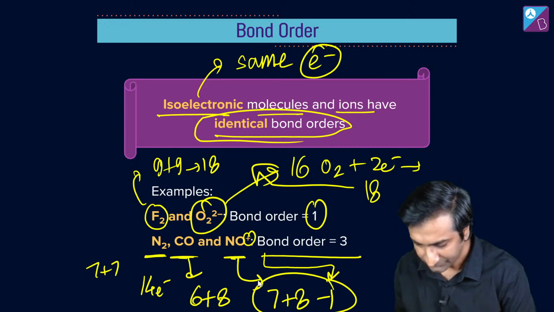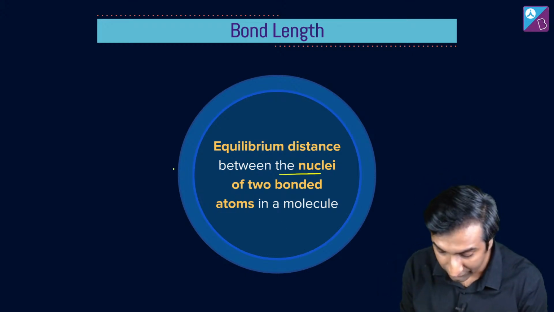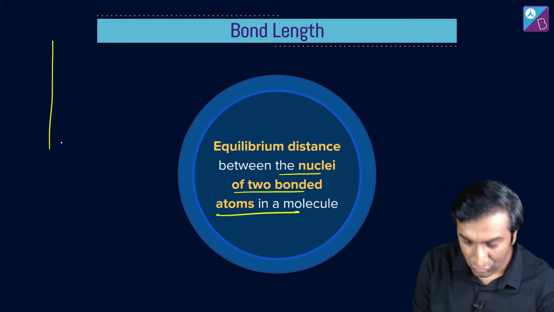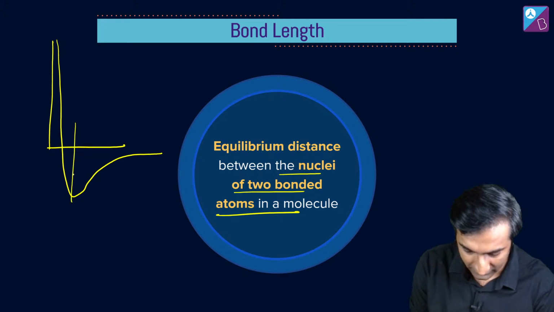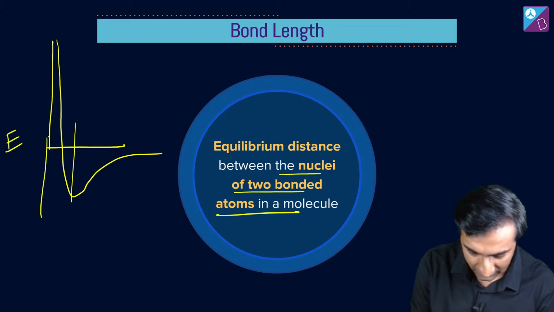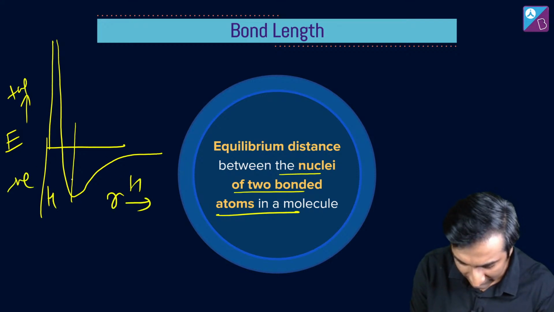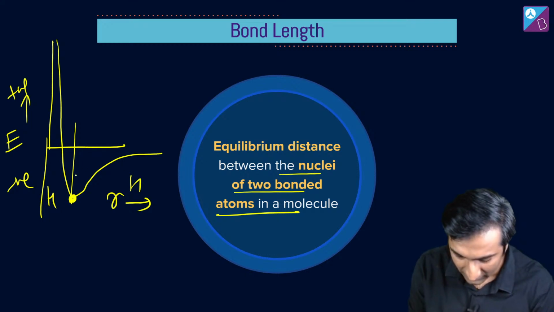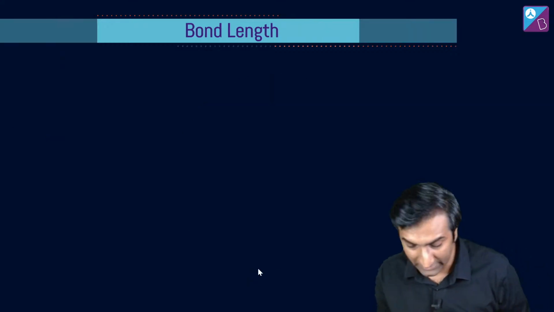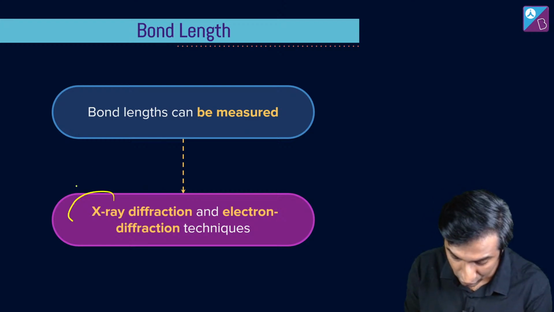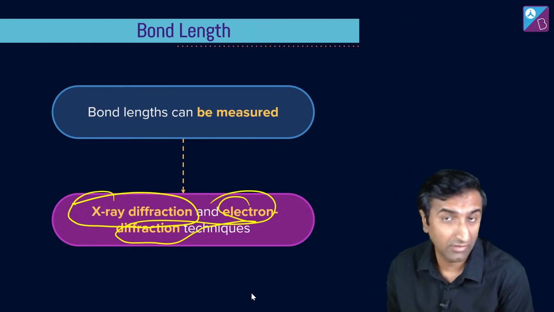All right. So now what is this idea of bond length? Bond length मतलब is the equilibrium distance between the nuclei of two bonded atoms in a molecule. You have seen this, right? हमने शुरुआत में ऐसे ये बनाया था. We made a potential energy versus distance graph. So this is minimum energy. You say energy goes this way positive, this way negative, and this is R, which is distance, and हमने तो hydrogen दिखाए थे, where there was an equilibrium, so to speak, लowest energy वाला point. And this is basically the bond length for a simple way of thinking. So ये हम लोग measure कर सकते हैं. This is a physically measurable quantity which you do using these amazing techniques, which hopefully you will get to work on in your college degrees.